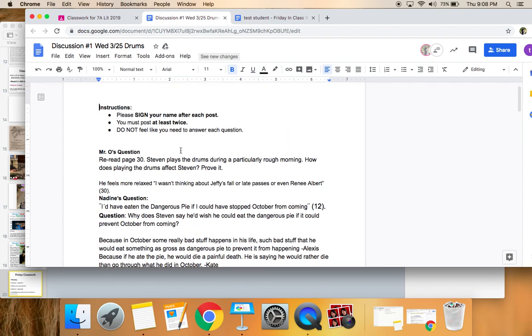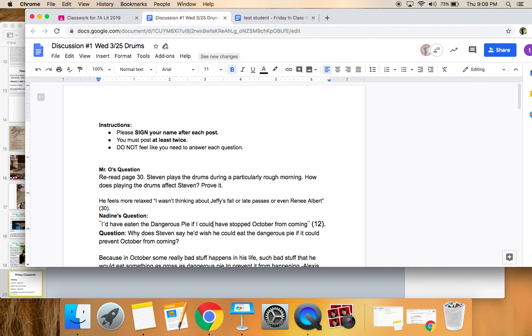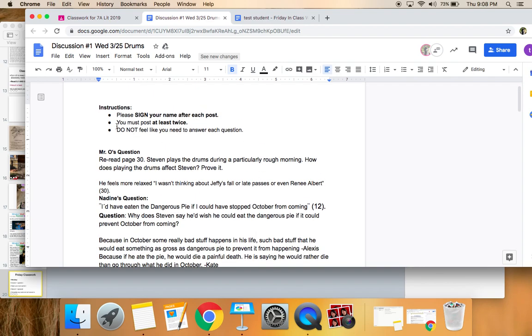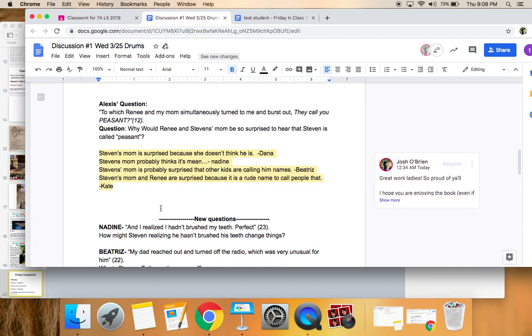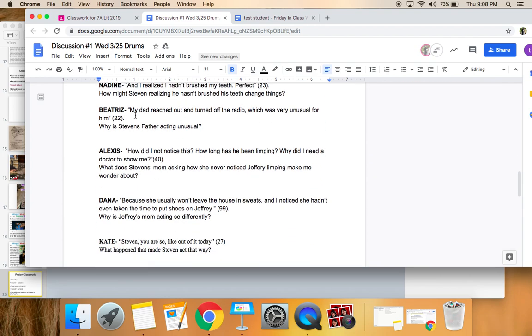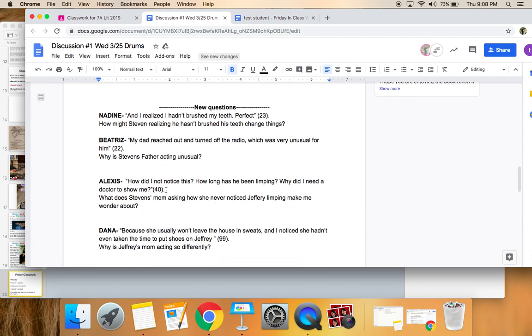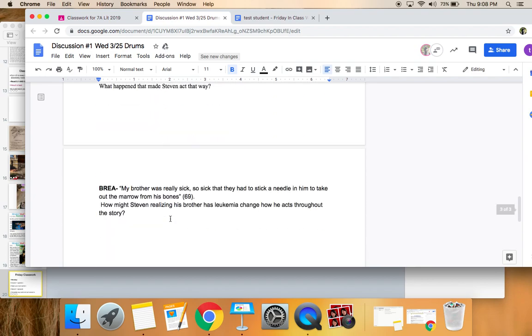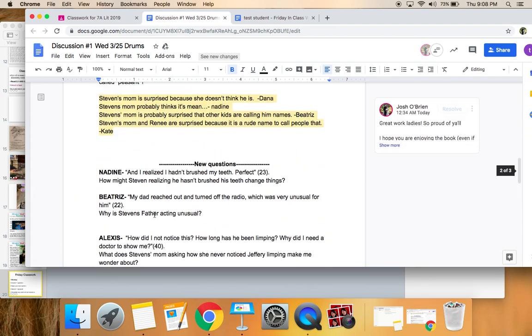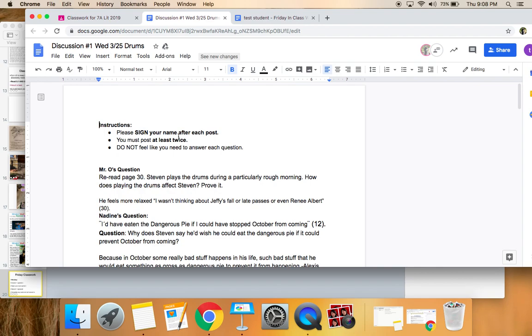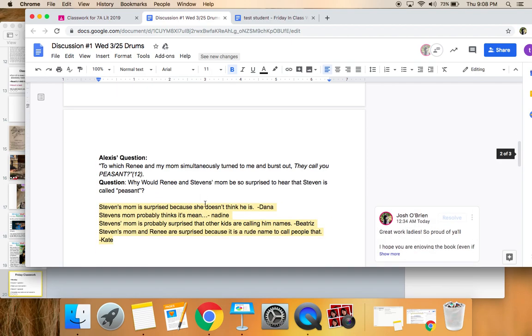So if you haven't already commented on the document, please do so. You only need to post at least 2 times. In this group, everybody posted twice. You'll see I made comments, so you can read my comments. The other thing that you'll see is I plugged in all of the questions that you guys came up with for this Friday. So this group, they did all of their homework, they turned them in, and I plugged in their new questions. This group, most of them have already posted twice, but why not post even